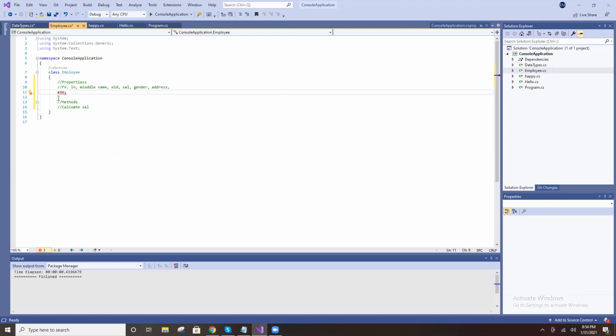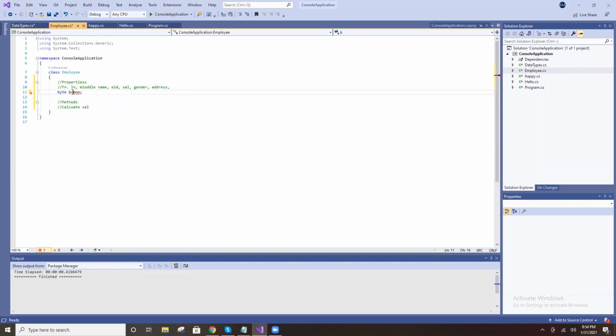Employee ID. So we can use byte, 1 byte. Byte means we can use 0 to 255.